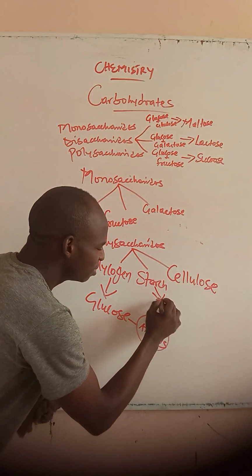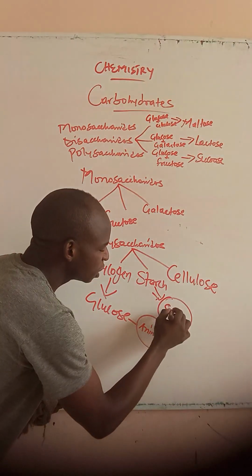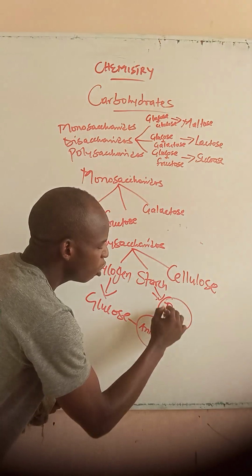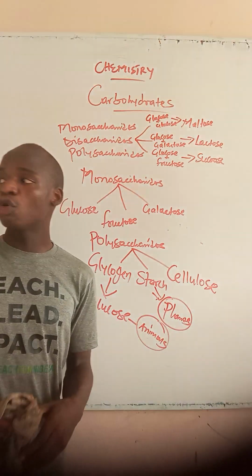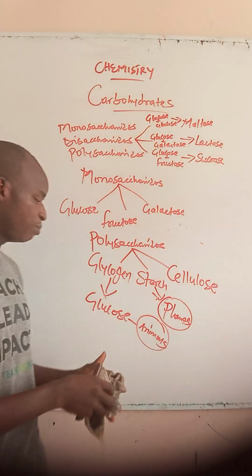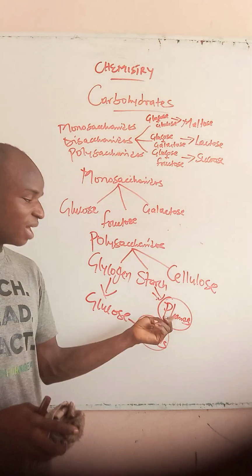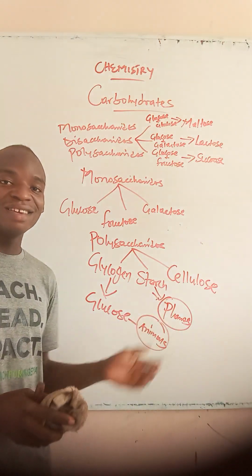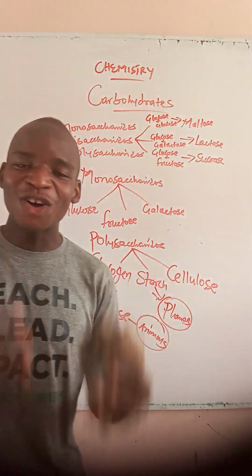Let's continue. So starch. Plants actually store glucose in form of starch. So the storage form of glucose in animals is simply glycogen, and then the storage form of glucose in plants is simply starch. And these are what? They are simply polysaccharides. Any confusion?